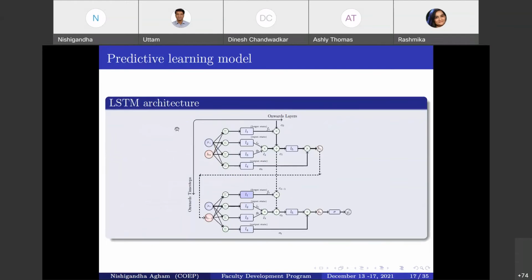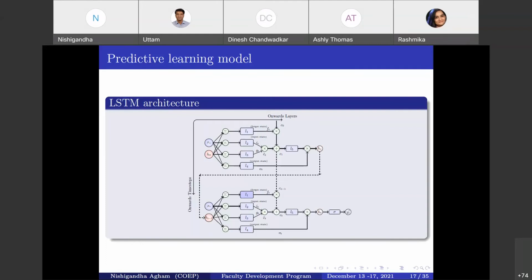Now, this LSTM is a variation of the recurrent neural network that provides a solution to the vanishing gradient problem. How is it better than the recurrent neural network? The LSTM has a gate structure, and in that gate structure it has three gates: the forget gate, the input gate, and the output gate.